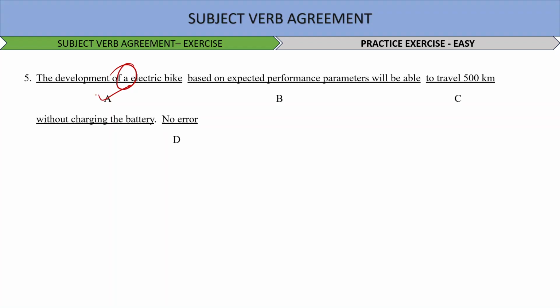Next question. When the cluster heads left, the branch manager who had been interviewed was glad. Okay, so here there is no error I see, and the verbs have been used very appropriately, and so the answer is option number D, a no error sentence.